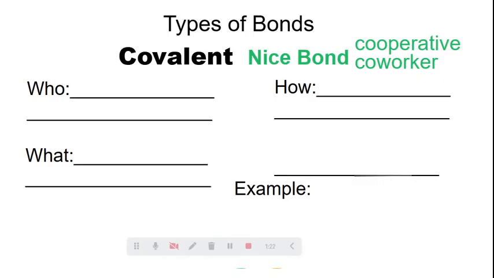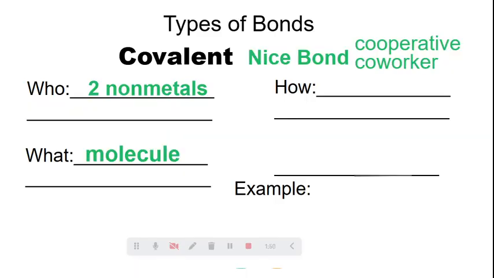Okay. So atoms share electrons to fill their outermost energy level. Remember, we want them all to be at what number? 8. We want all of these atoms to have a full ring. So we are going to write that covalent happens between two nonmetals. And what this is going to basically create is a molecule.